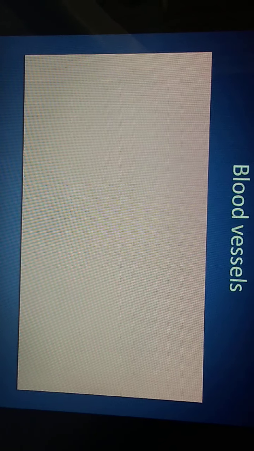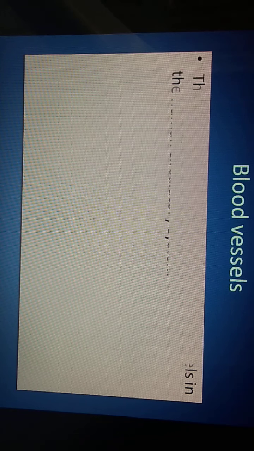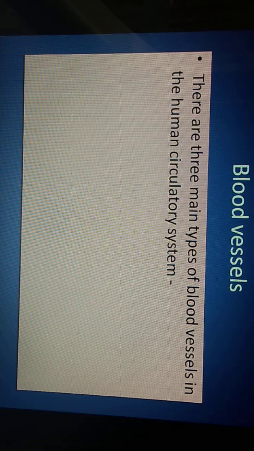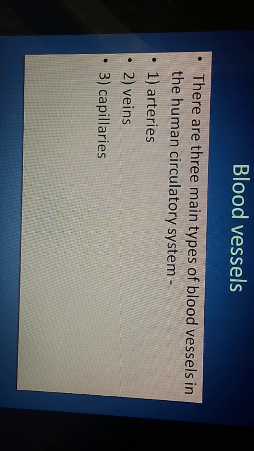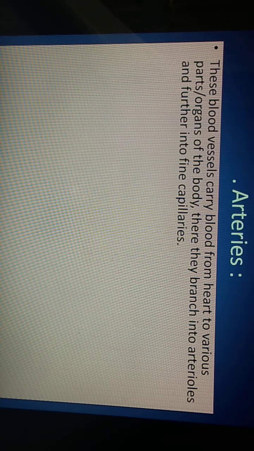Blood vessels. In human beings, there are three different types of blood vessels: arteries, veins, and capillaries. Blood vessel is the second component of the closed circulatory system. Out of that, the first one is the artery. Arteries are deeply situated inside the body and they carry blood away from the heart.